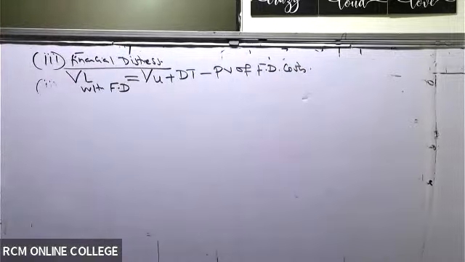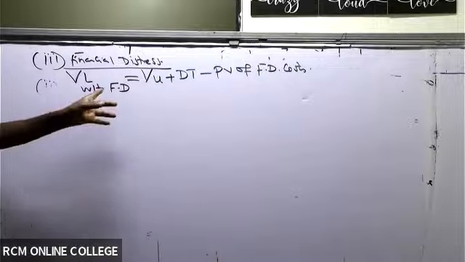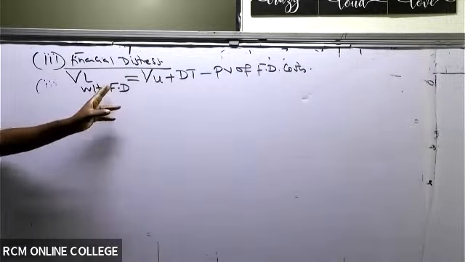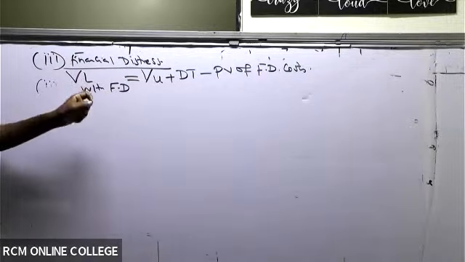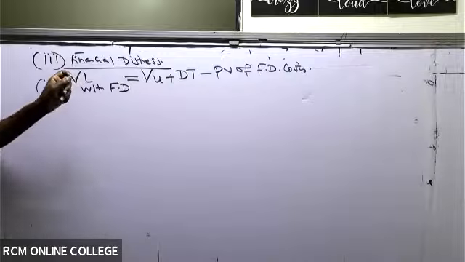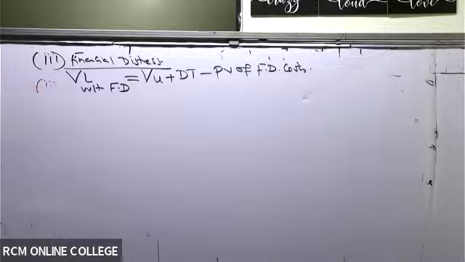Anytime they want the value of a levered firm under financial distress, you take value of unlevered firm plus DT minus present value of financial distress costs.